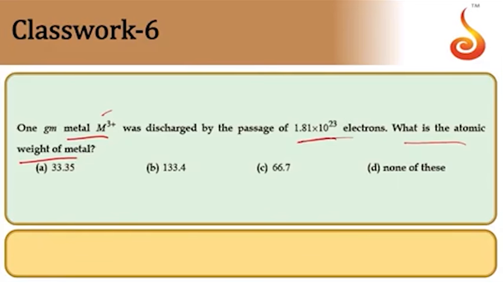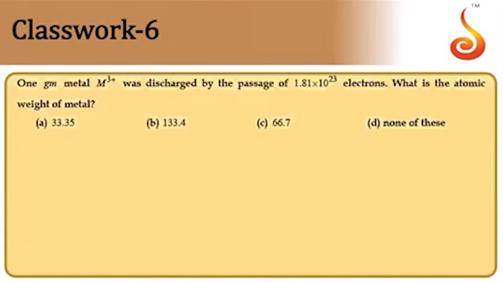What is the atomic mass of the metal deposited? Now here we know that for every mole of electrons which we pass, we get 1 gram equivalent of the substance. So here 1.81 into 10 power 23 electrons deposit 1 gram of metal.